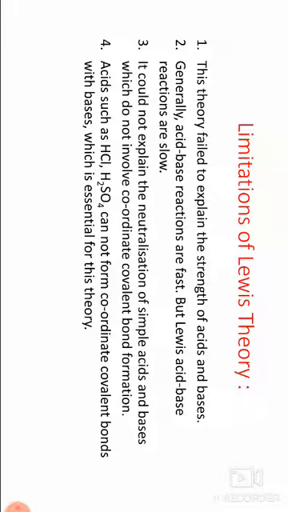Acids such as HCl, H2SO4 cannot form coordinate covalent bond with bases, which is essential for this theory. This type of acids do not form coordinate covalent bond with bases.